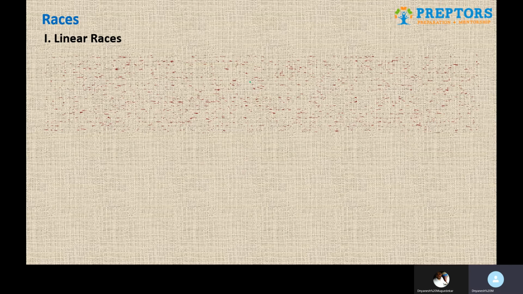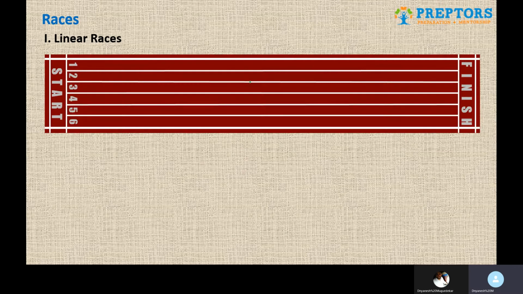As usual, the name suggests people will be running in a straight line, and there are certain statements whose interpretation is very crucial. So the first statement is this: A gives B a start of 10 meters. What that means is that A will let B run for the initial 10 meters, and after that A will start running.